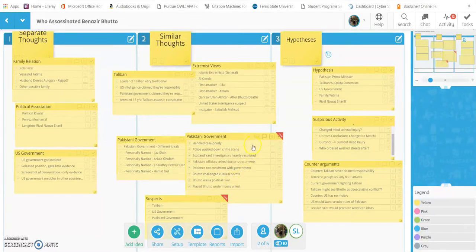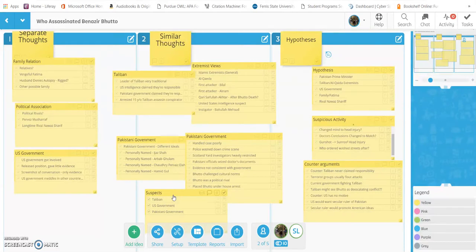And the same thing with the Pakistani government and the way they handled some aspects of the case were very suspicious and outside of regular norms, at least to us here in the United States, and how we would look at a case. And some of the suspects that we both agreed on originally were the Taliban, the U.S. government and the Pakistani government. So from here, I'm going to hand it off to Skyler, and he's going to speak to you about some of the hypotheses that we came up with.